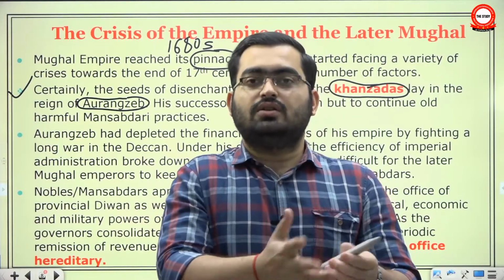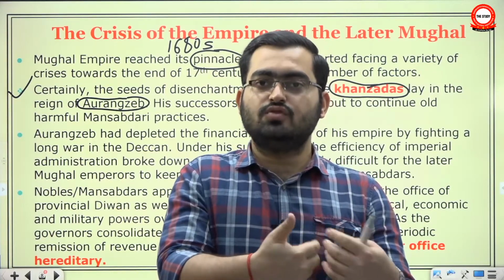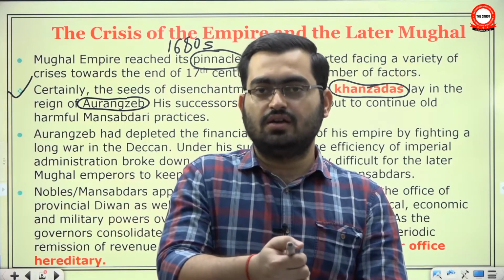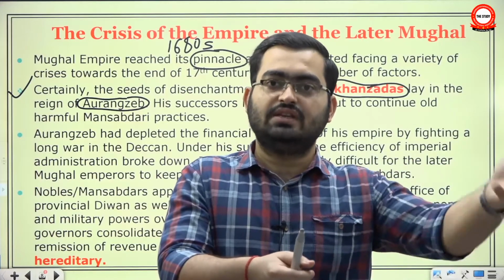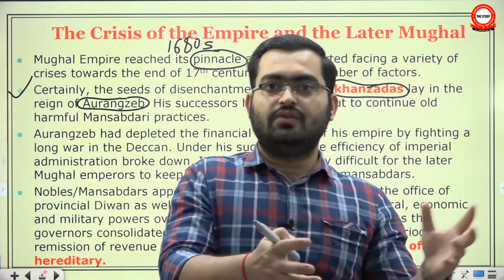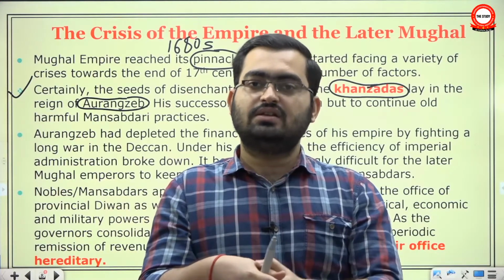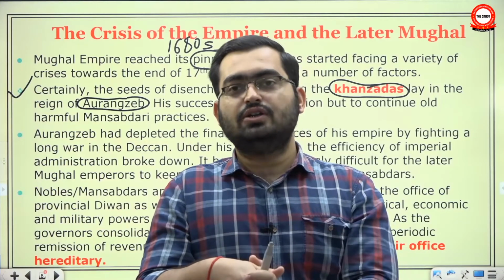So, what will the new emperor do? He says, those of you who support me, I will give you high mansab, I will give you high official rank, etc. Therefore, you have to enroll new mansabdars, because the people who supported you will also have supporters. So you have to induct new social groups into the mansabdari system. But Aurangzeb knew that this is not feasible, so he had stopped it. But you have to continue bad practices.